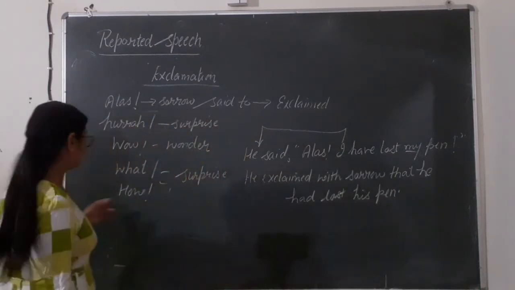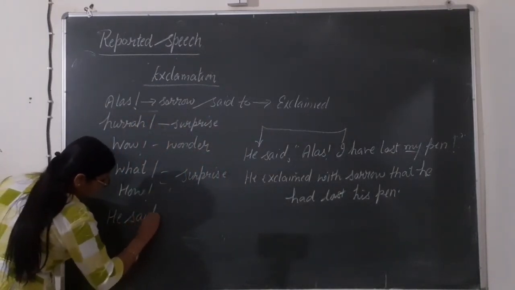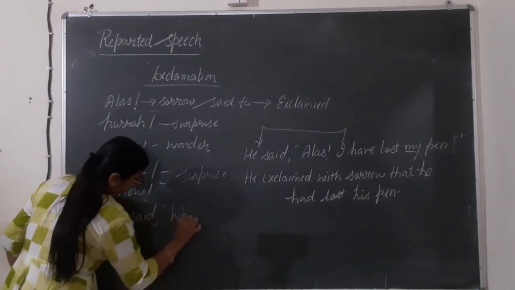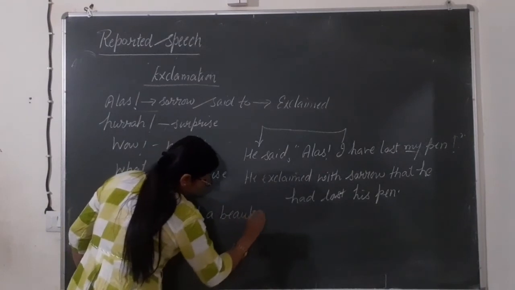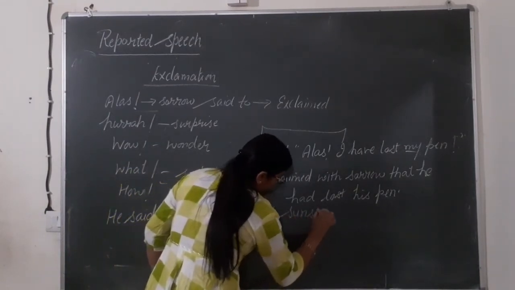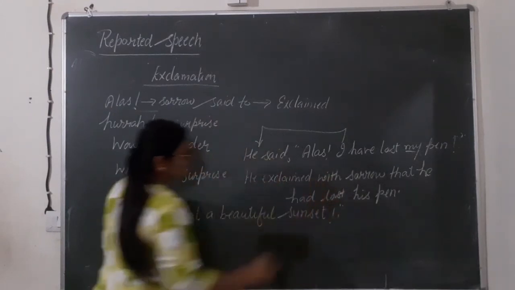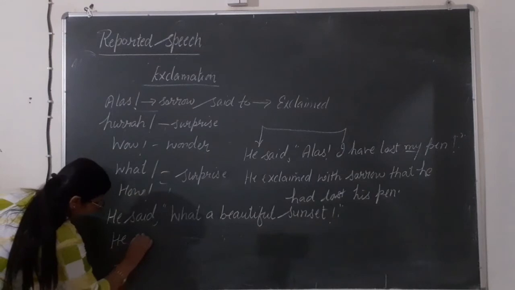Okay, let's see one more example. He said, "What a beautiful picture," or "Beautiful sunset." This will also be changed into assertive. He exclaimed.